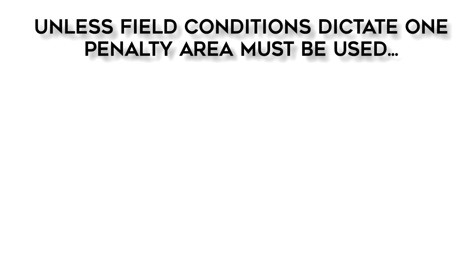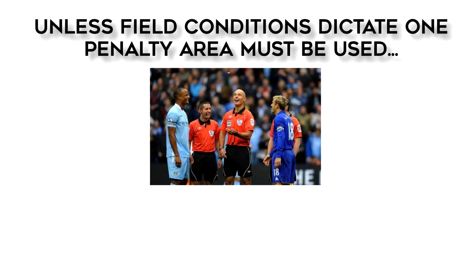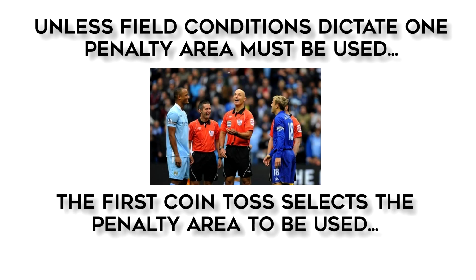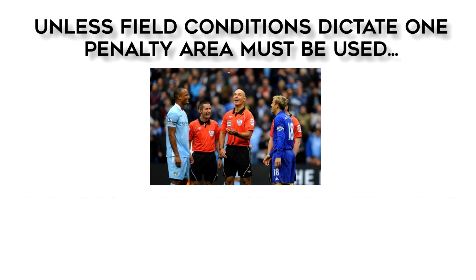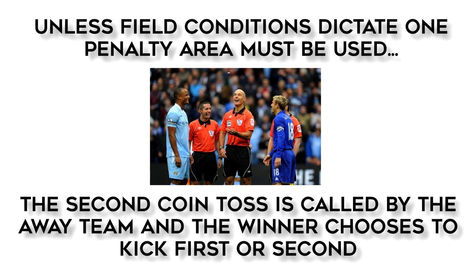Unless there are field conditions such as poor lighting or damaged turf in one penalty area that would force the tiebreaker to be held at one end of the field, the referee conducts 2 coin tosses with the captains during the administrative phase. The first toss determines which goal to use. The referee may designate one side for heads and the other for tails. A second toss is called by the away team and the winner chooses to kick first or second.